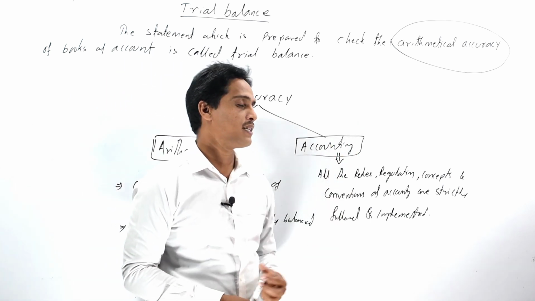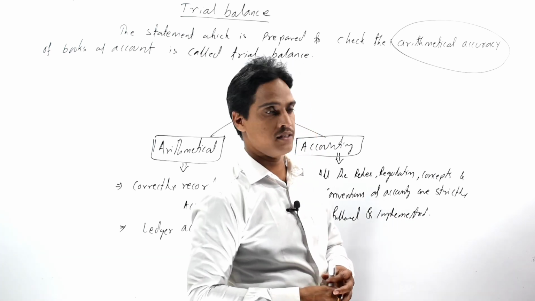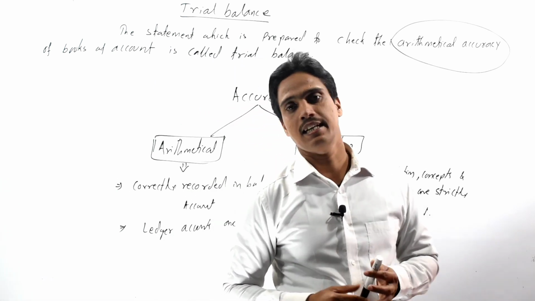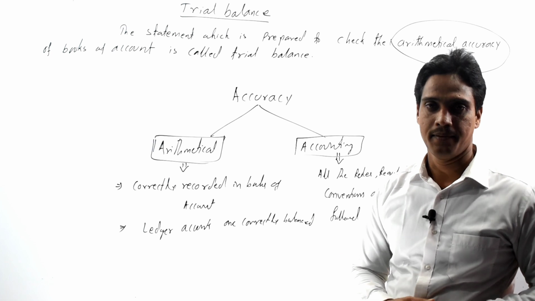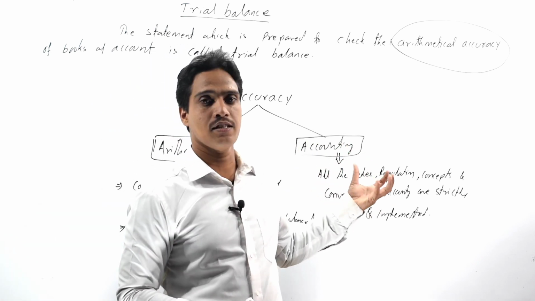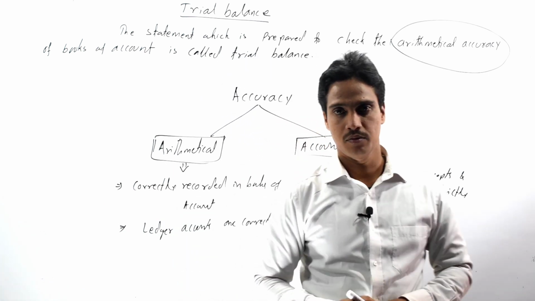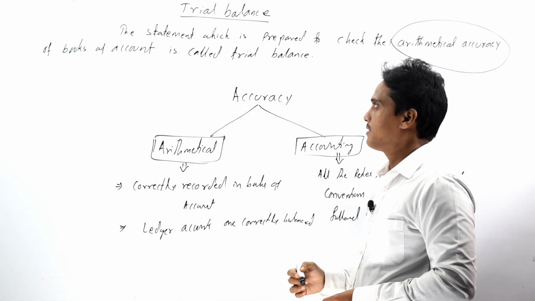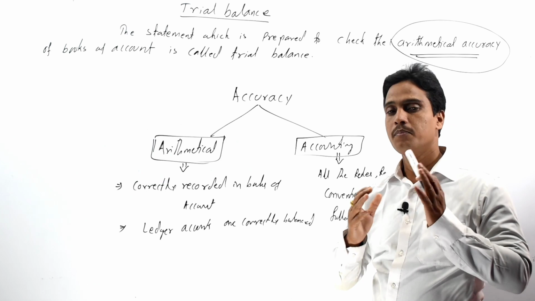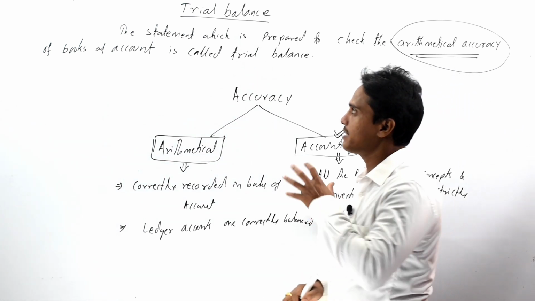Whereas accounting accuracy ensures that all the rules and regulations or concepts and conventions of accounting are strictly followed by an accountant at the time of recording various transactions or preparing ledger accounts in the books of account. So, our trial balance only ensures the arithmetical accuracy of the books of account, but not the accounting accuracy.